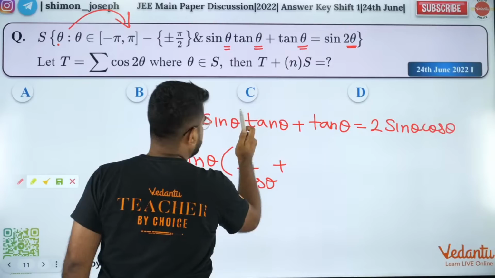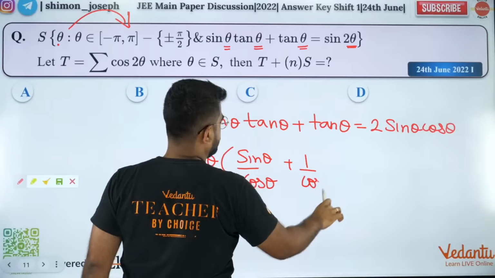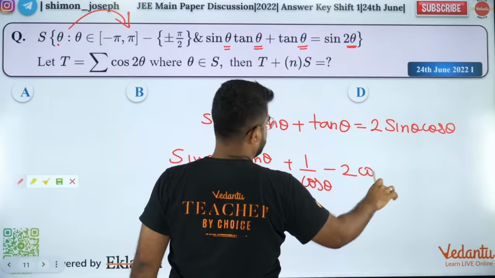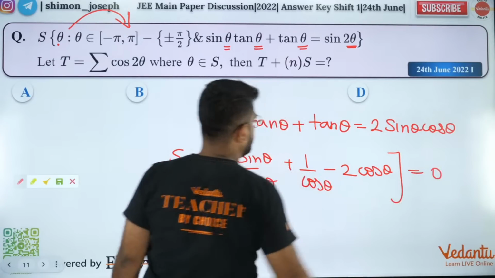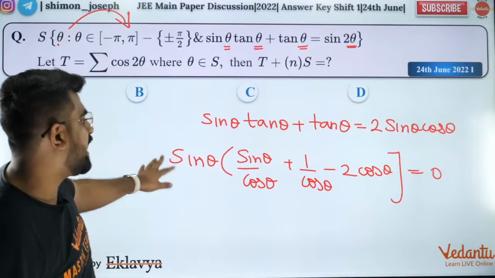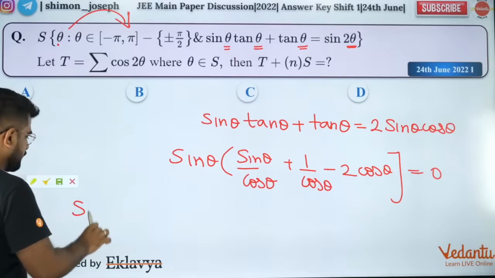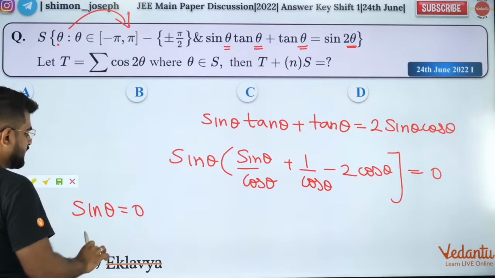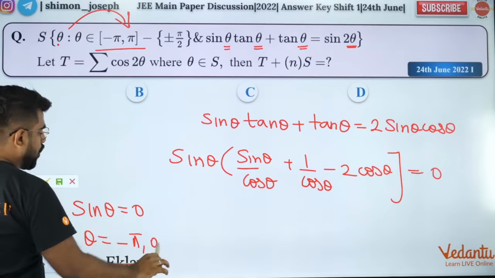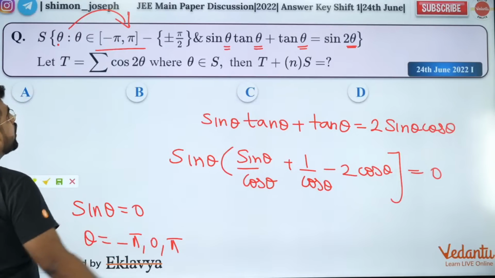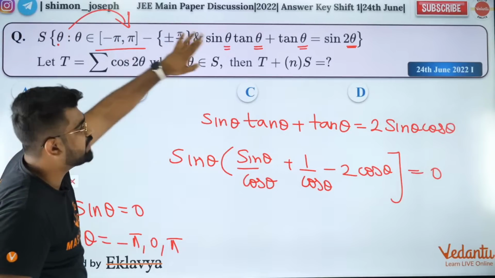Here you'll have sin theta times (1 by cos theta plus 1 by cos theta, minus 2 cos theta) equal to 0. Did I do it right? Perfect. So now sin theta equal to 0 is one solution. Sin theta equal to 0 means theta can be, in this interval, minus pi, 0, plus pi. So already I got 3 values of theta for which this equation is satisfied.